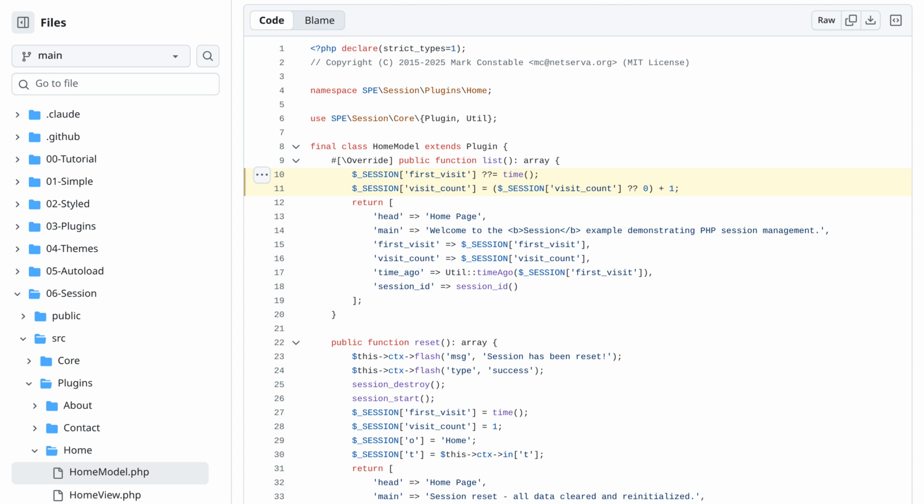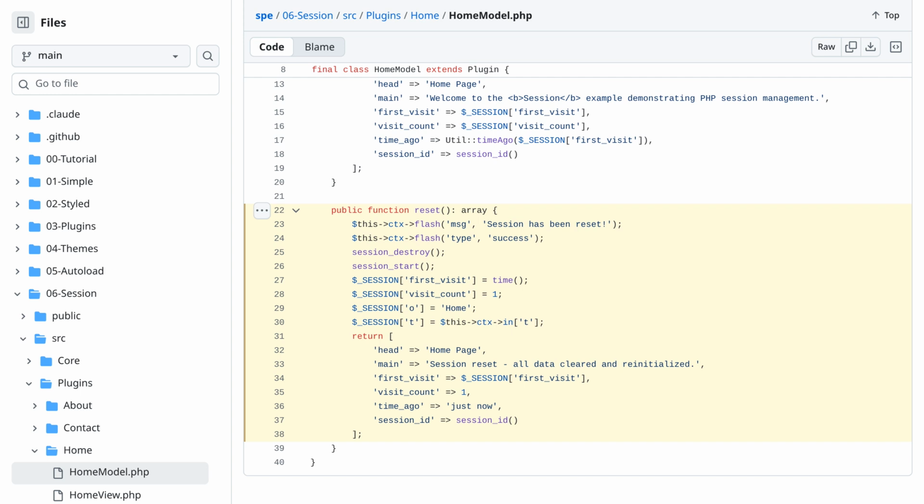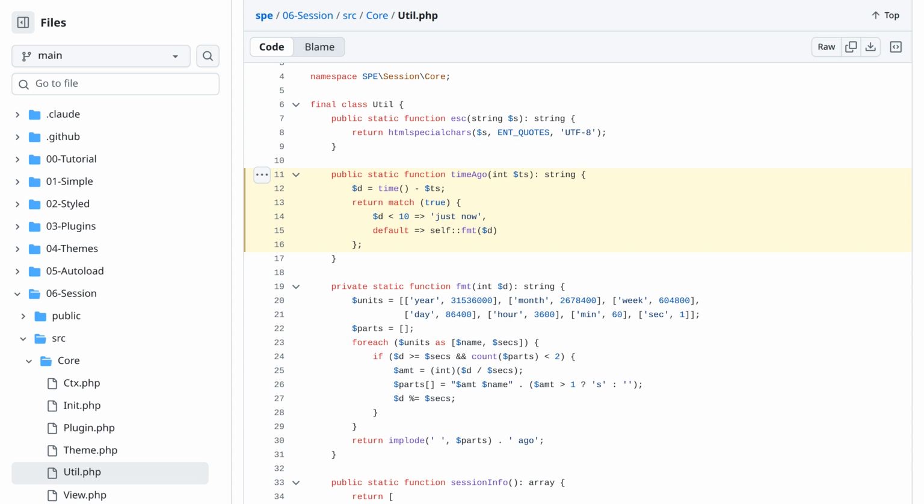Home model tracks visits. First visit uses null coalescing assignment. Count increments each load. The reset method destroys and recreates the session. Flash message set before destruction. timeAgo helper converts timestamps to natural language. Just now, or hours and minutes ago.